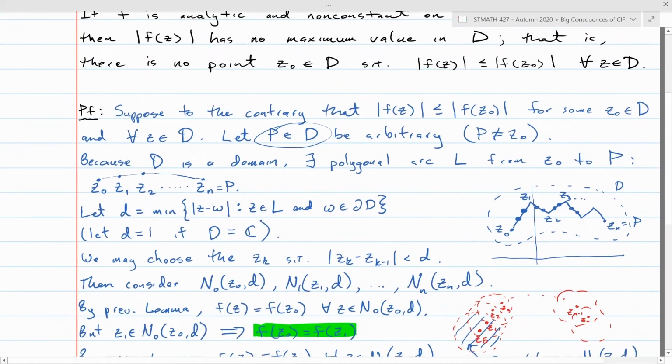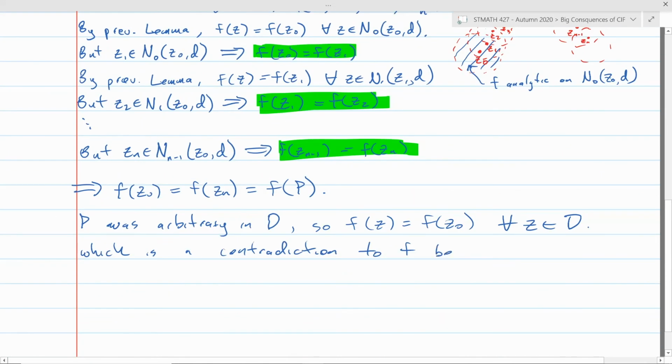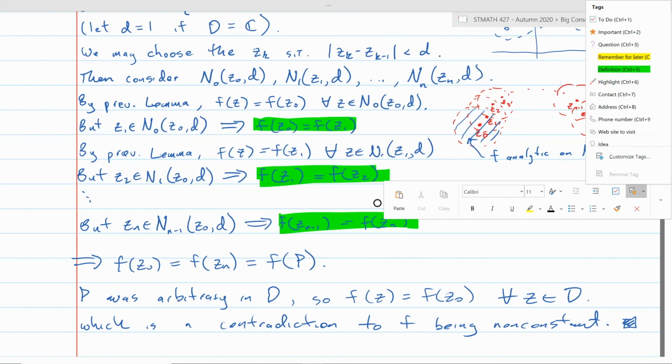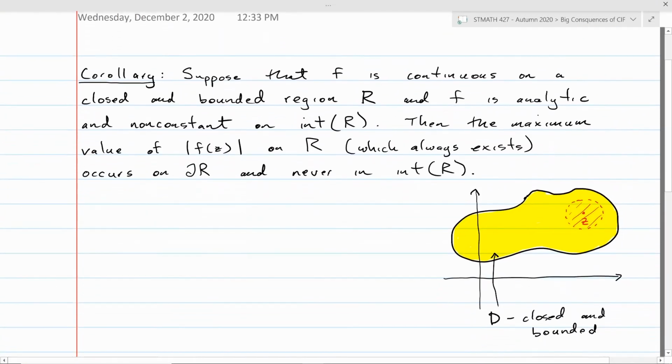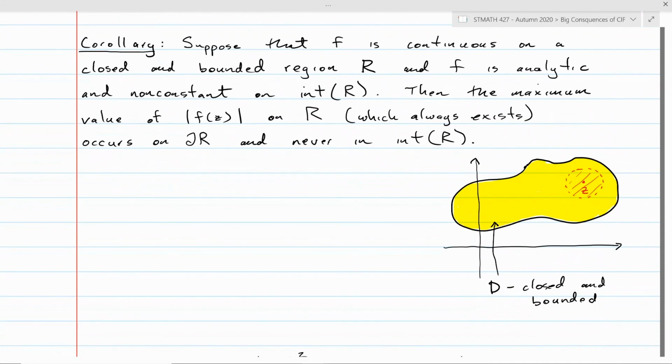Because, well, I guess we need to point out we got a contradiction, right? This is a contradiction to f being non-constant. And that finishes the proof. All right. Well, there you go. Maximum modulus principle. And the following corollary comes off of the maximum modulus principle immediately.